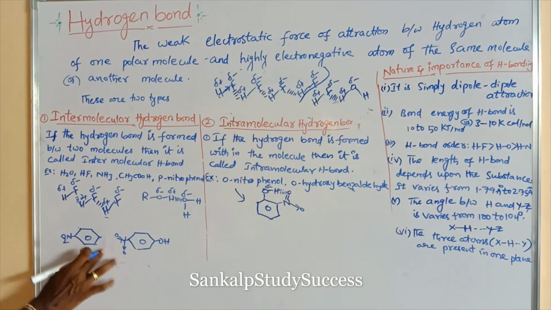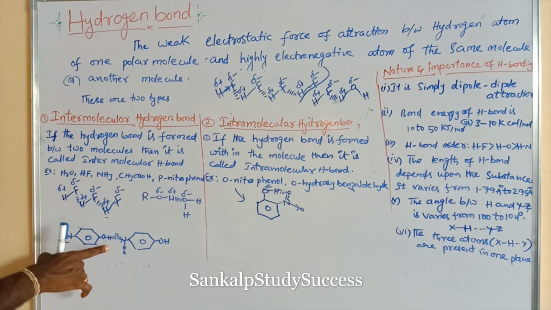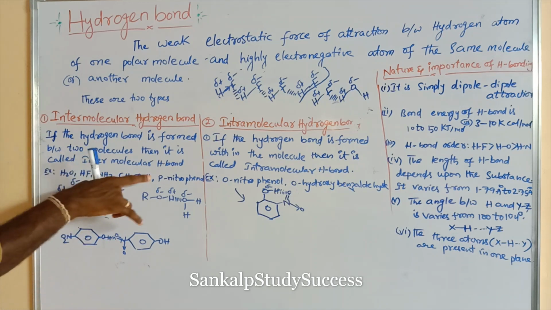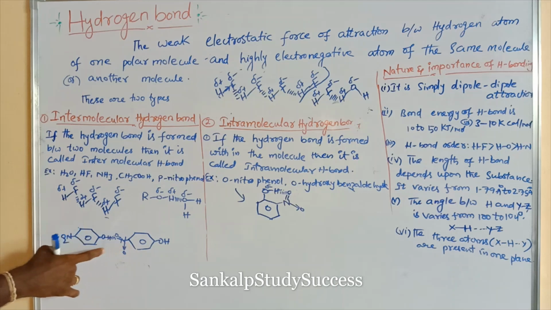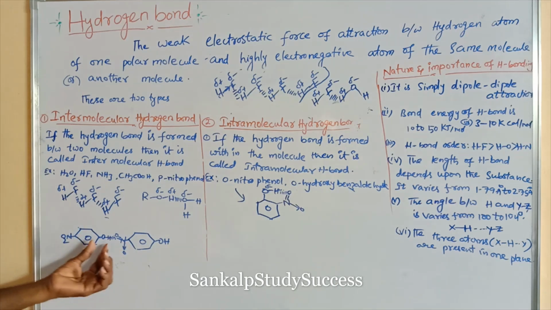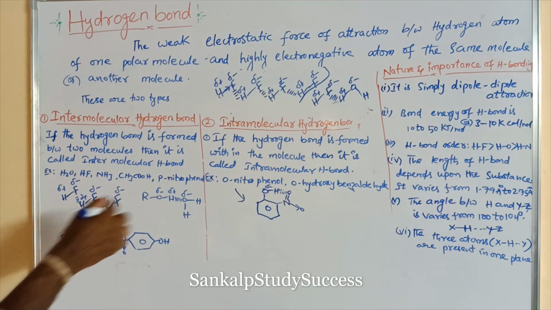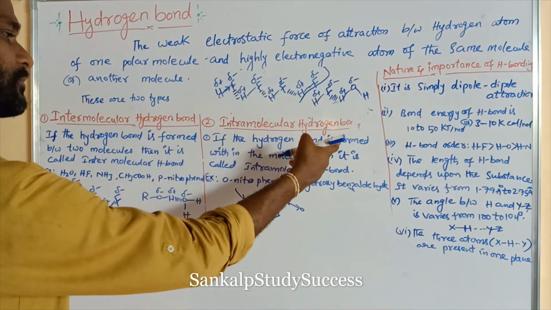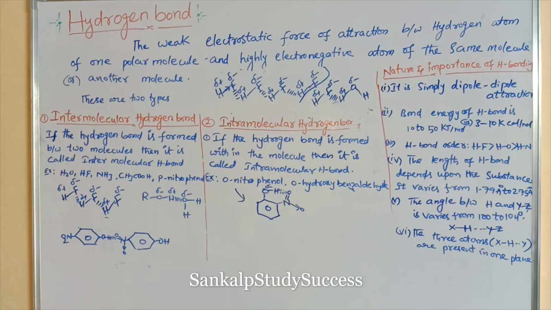So this is the OH, this is a hydrogen bond. So delta plus, this is a delta negative. So in paranitrophenol, intermolecular hydrogen bond can take place. Why? Here the hydrogen bond is present between two molecules. So orthonitrophenol can form an intramolecular hydrogen bond, and paranitrophenol can form an intermolecular hydrogen bond.